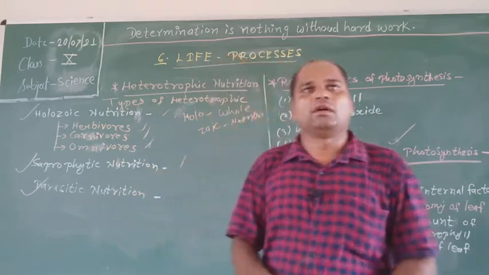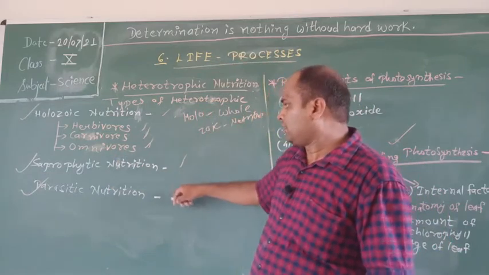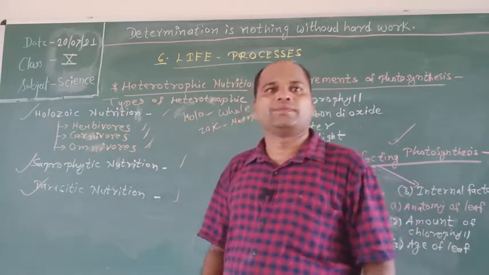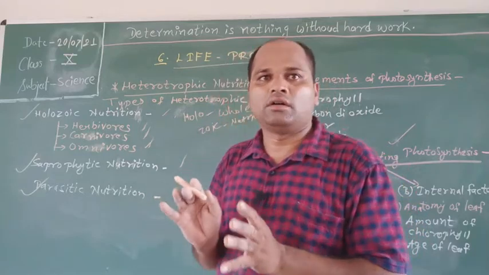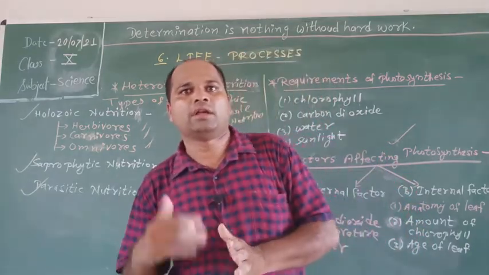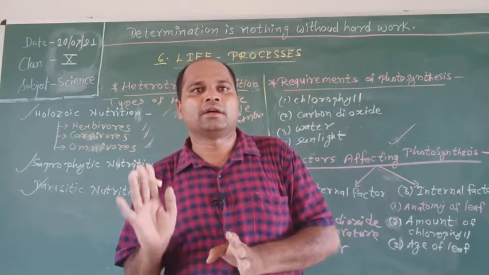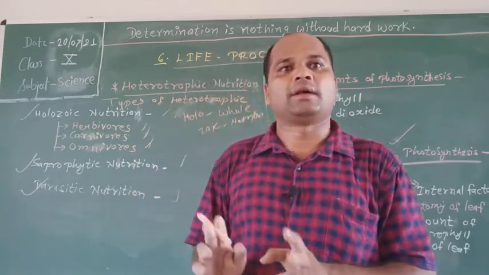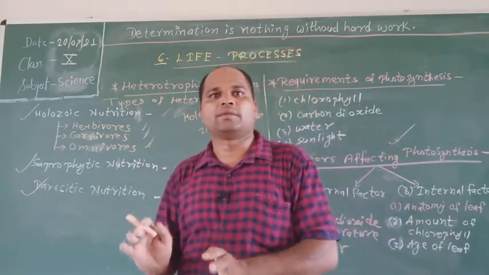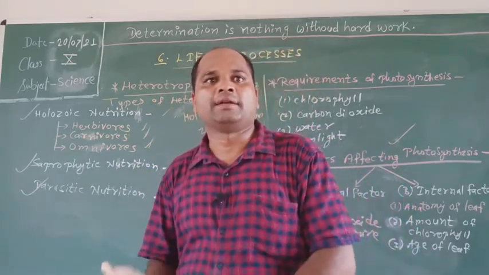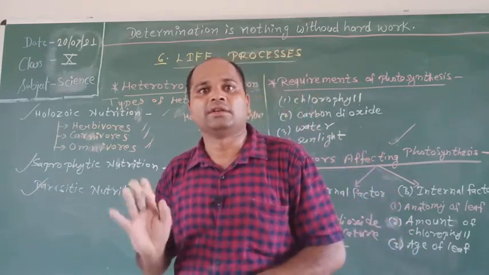Last is parasitic nutrition, the mode of nutrition in which an organism obtains food from the body of another organism without killing it. Para means other, site means food. The organism which obtains the food is known as the parasite, and the organism which provides food and shelter to the parasite is known as the host.